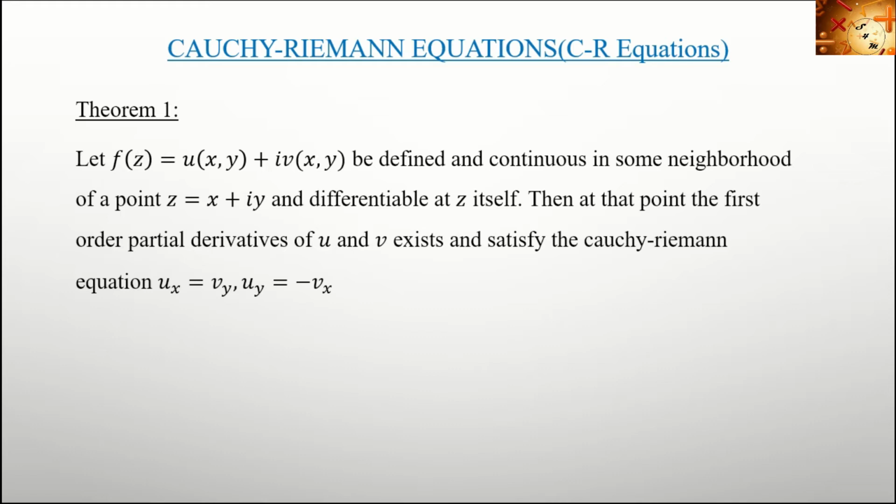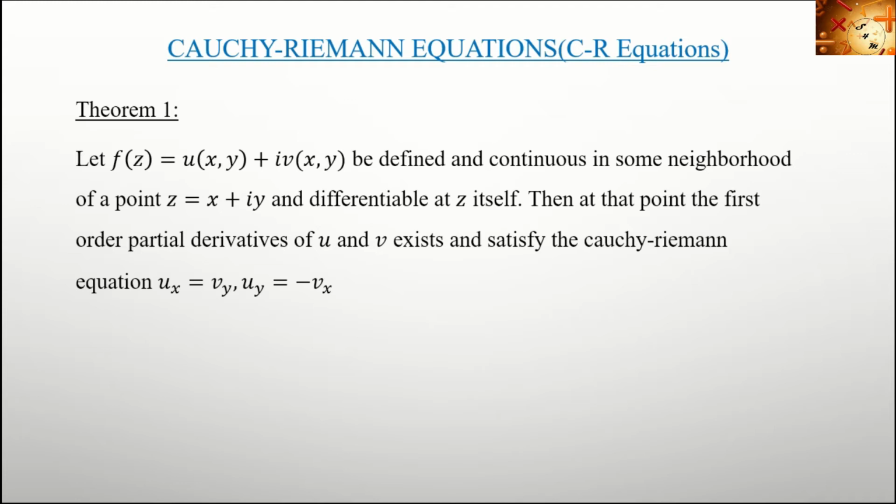Which means if you are given a function f of z equal to u plus iv, defined, continuous and differentiable at the point z, then its first order partial derivatives ux, uy, vx, vy exist, and it satisfies the Cauchy-Riemann equations ux equal to vy and uy equal to minus vx. This is the CR equation.